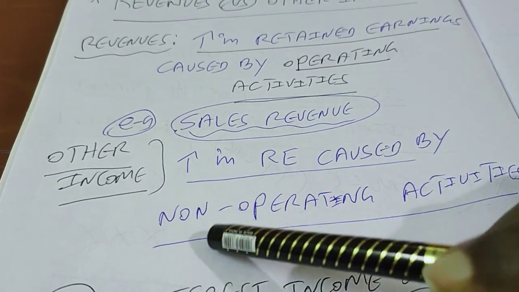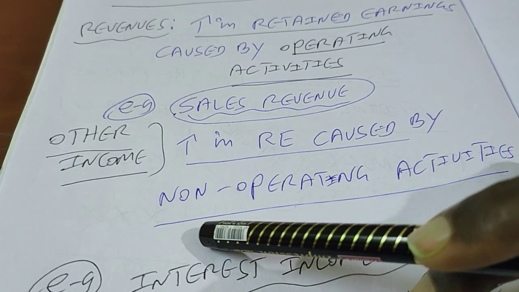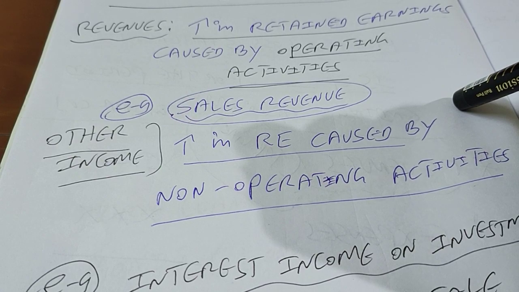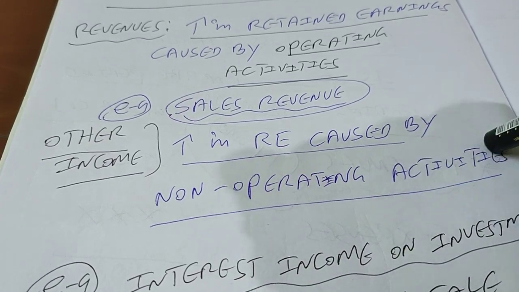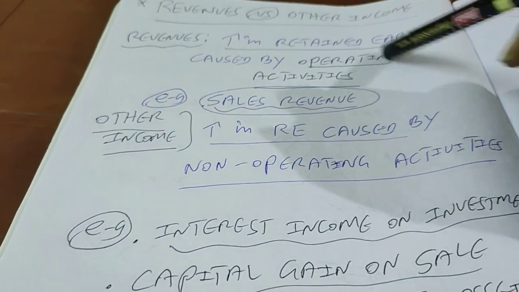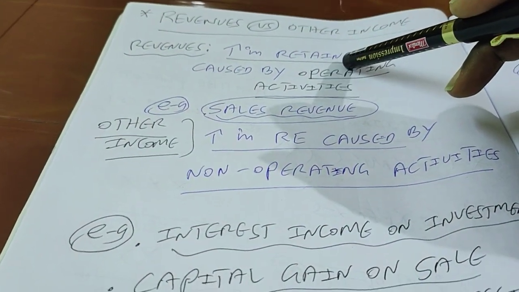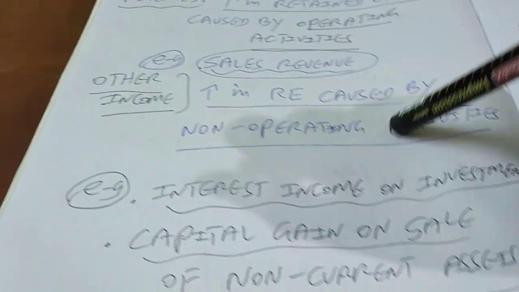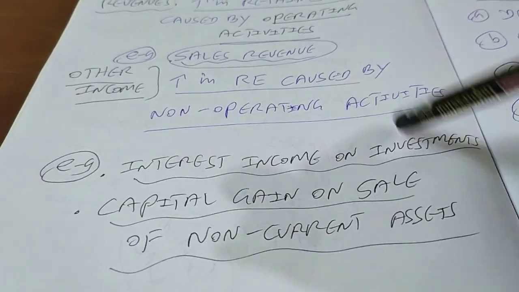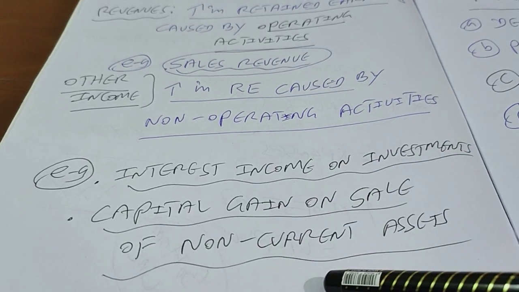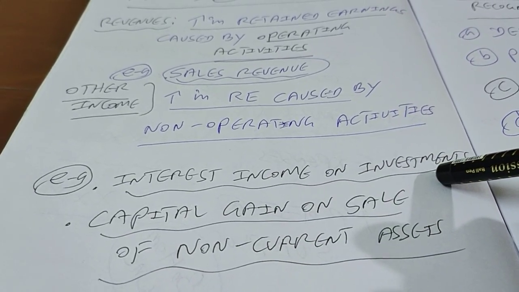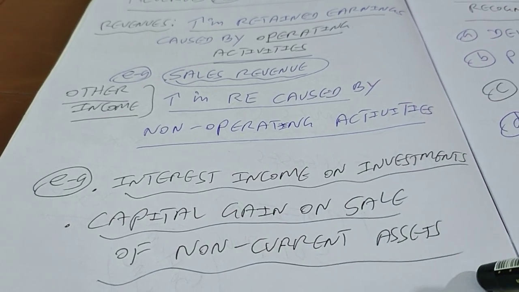What is the next item? Other income. Other income is an increase in retained earnings caused by non-operating activities, whereas when you talk about revenue, you are talking about operating activities. Examples of other income are these two: interest earned on investments in other firms, and capital gain on sale of non-current assets.